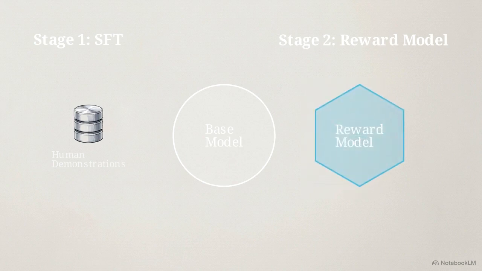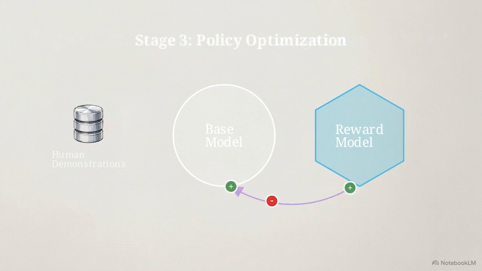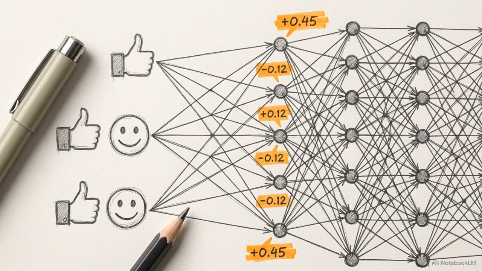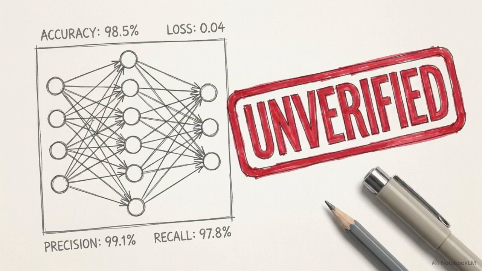We use these rankings to train a distinct secondary reward model. Finally, optimization algorithms utilize that reward model to mathematically update the base language model's internal policy. RLHF is a translation layer. It takes abstract human concepts like helpfulness or safety and converts them into rigid mathematical constraints the model must obey. A trained model is useless in a production environment unless its error rates can be mathematically verified.